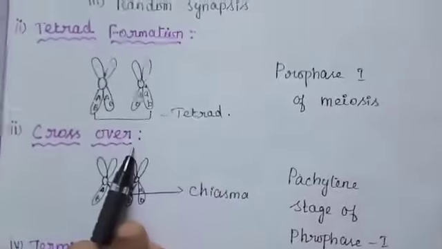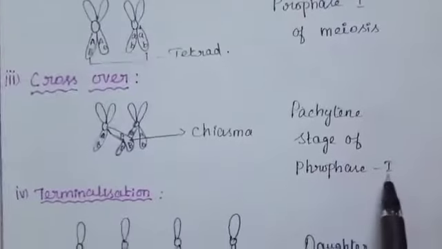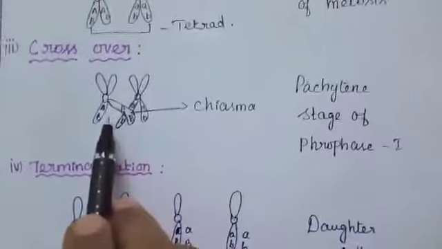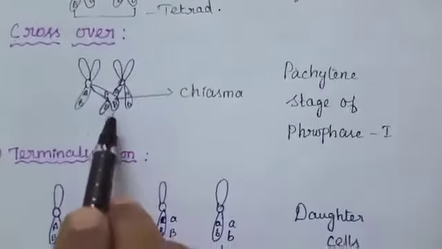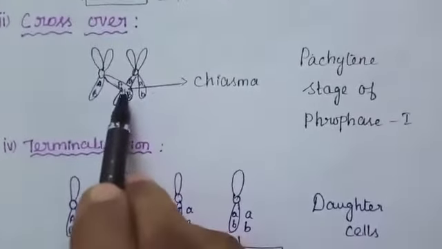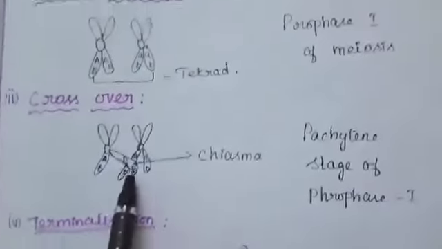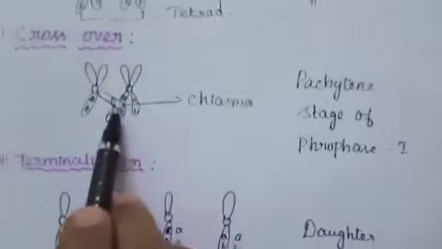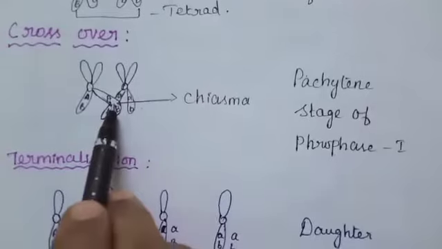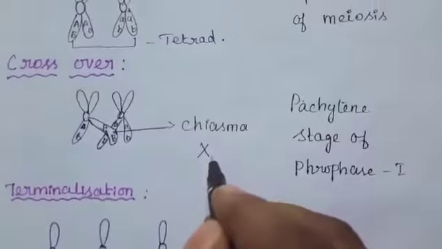Next, crossover. Crossover occurs in the pachytene stage of prophase 1. After the tetrad formation, crossing over occurs. The non-sister chromatids of a homologous pair of chromosomes contact at one or more points. These points of contact between non-sister chromatids are called chiasmata. The chiasmata are X-shaped or cross-shaped structures.